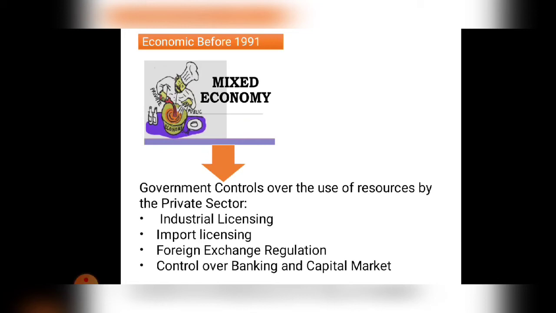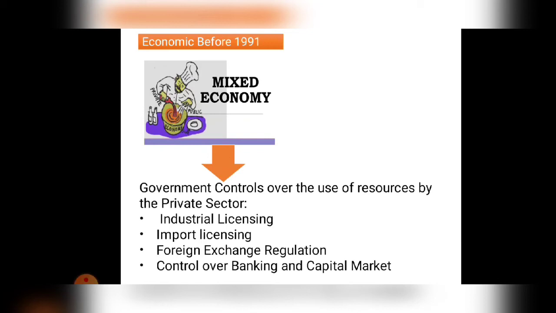Where the government controls the use of resources means, whatever was in the private sector, like the private sector's shares and the private sector's employees, who had control over all of this? The government had control. Before 1991, how was our economy? All sectors were run by the government only. There is no freedom for the private sector. The shares of the private sector are totally controlled by the government of India. Clear? So that is the mixed economy.